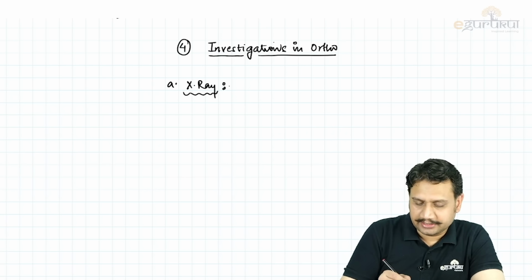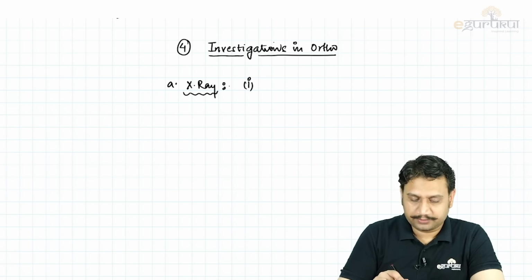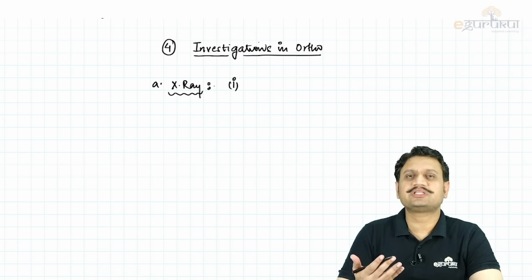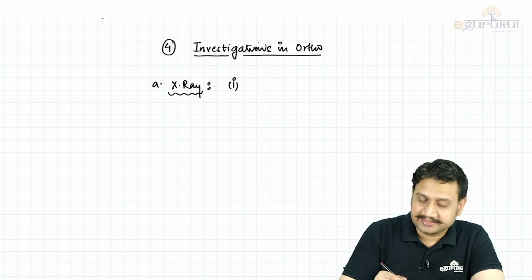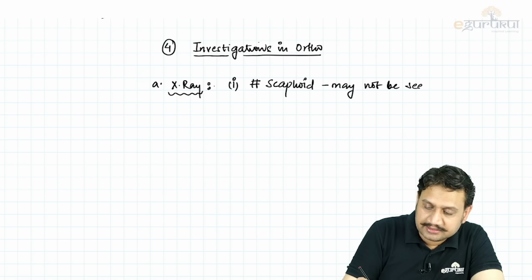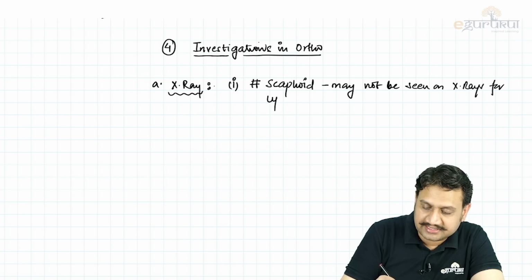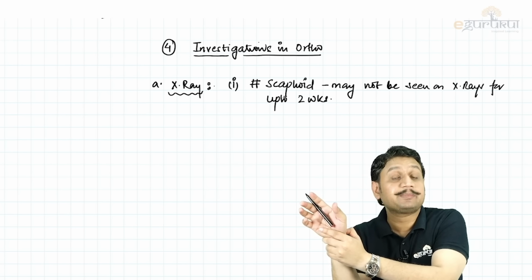One, when you are talking about pediatric injuries, X-rays are usually the first line of investigation. But related to X-ray, what are the important points that you should remember? Fracture of scaphoid. This is very, very important. You should keep it in your mind. Fracture of scaphoid may not be seen on X-rays for up to 2 weeks. That is a very, very important point, because when a patient has a history of fall, there is pain or tenderness in the anatomical snuff box area.